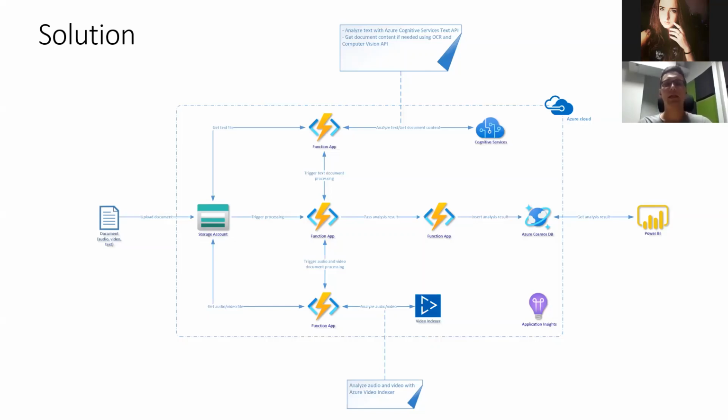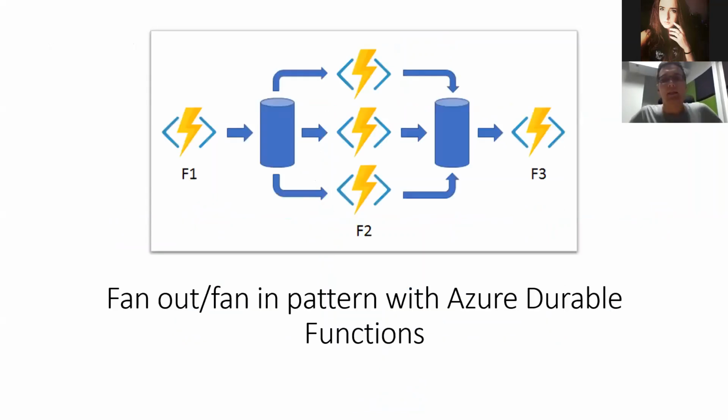So this is the general solution architecture, and as you can see, we leverage services available in the Azure cloud. Right now, I would like to spend a little time discussing some patterns and functionalities we also focus on. As I mentioned, we use Azure Durable Functions here, and in this case, the fan out, fan in pattern available in Azure Functions. This pattern is related to some processing.